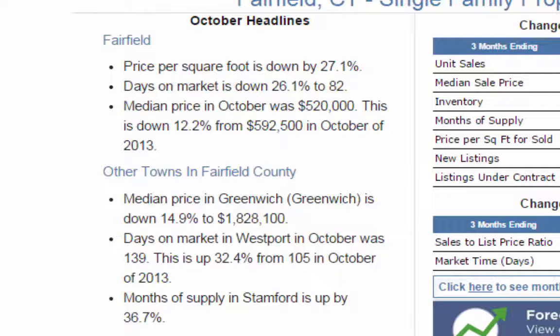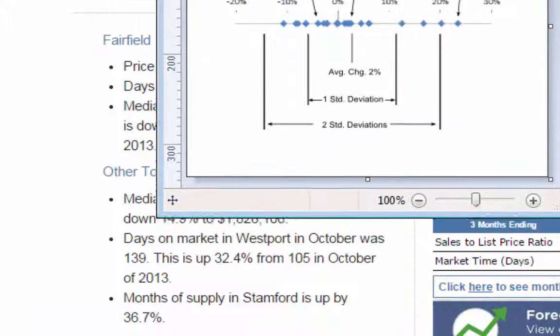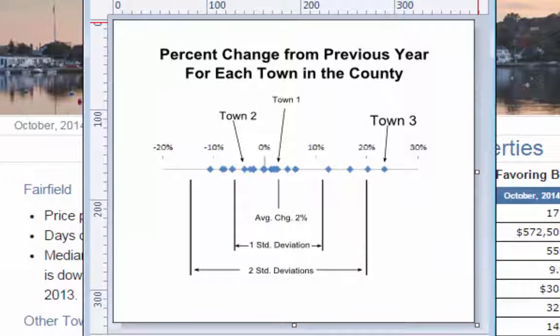For example, the system will look at a change in market time for all towns in Fairfield County, and if the change for a particular town is significantly different from the average, that change will become a headline.